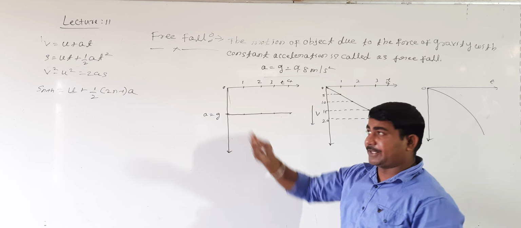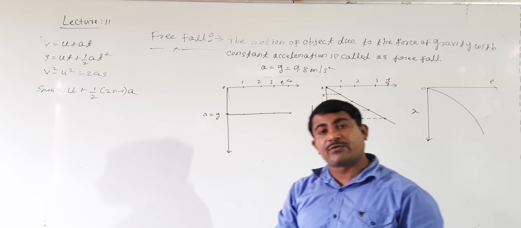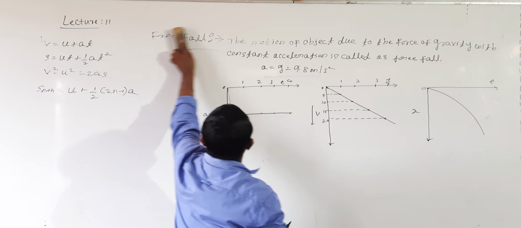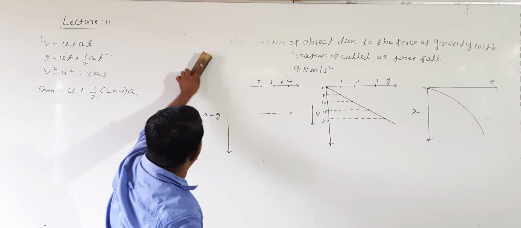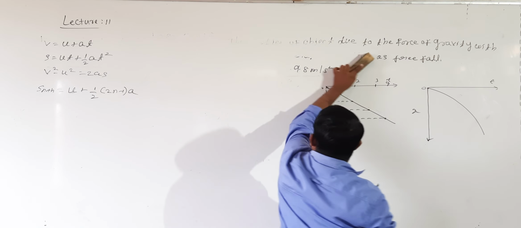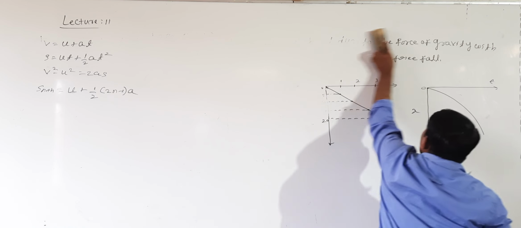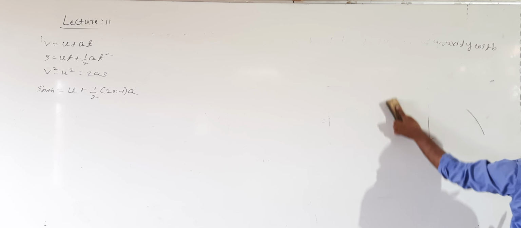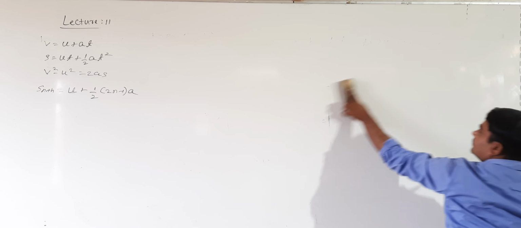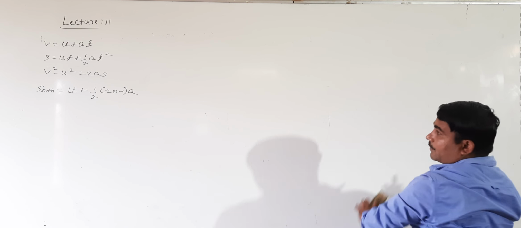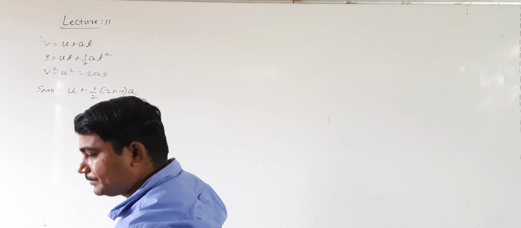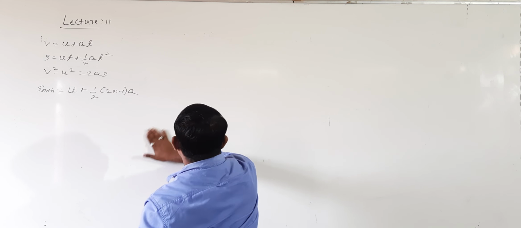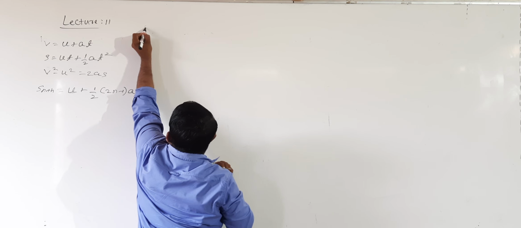In both cases, we will write the kinematic equations for a freely falling body. See here: v is equal to u plus at, s is equal to ut plus half at square, v square minus u square is equal to 2as, and S nth is equal to u plus a into (2n minus 1) by 2.